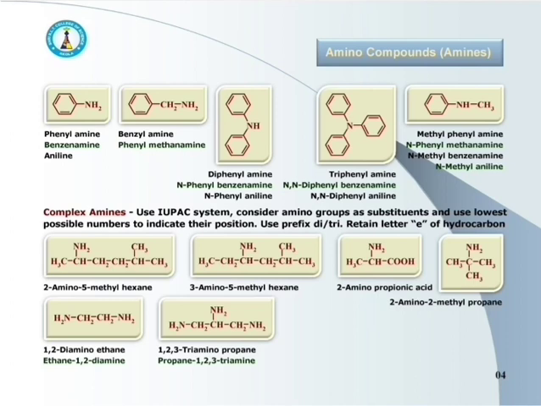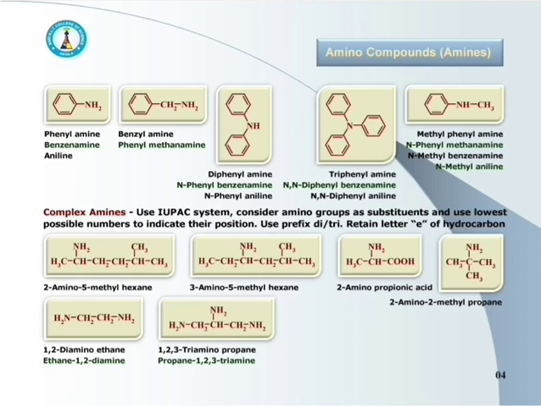Now, the complex amines. In case of complex amines, generally we use the IUPAC system of nomenclature. Here, the amino group, that is NH2, is considered as a substituent, and its position on the chain is indicated by the lowest possible number.